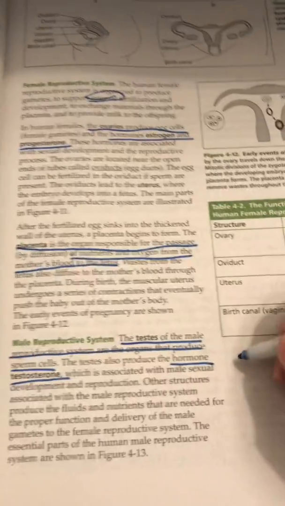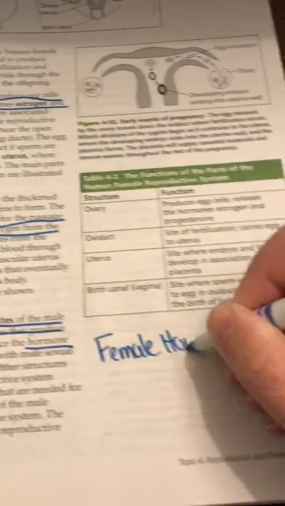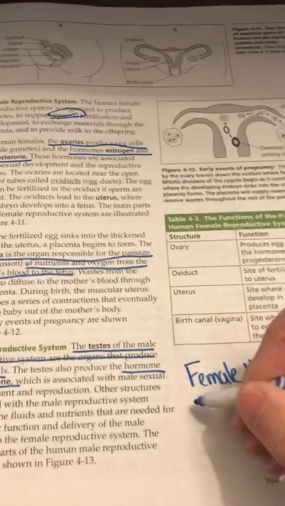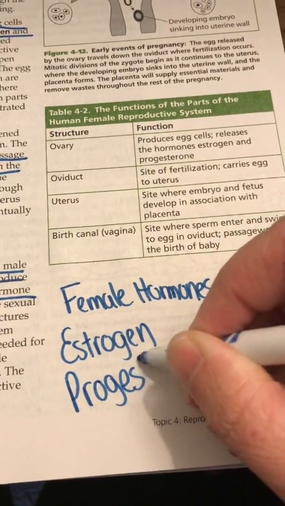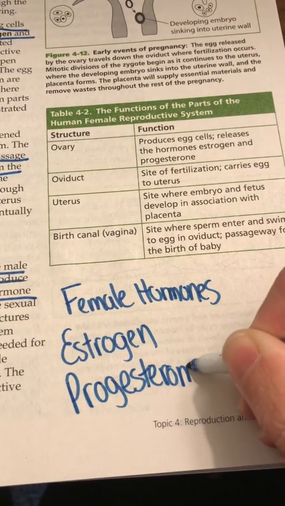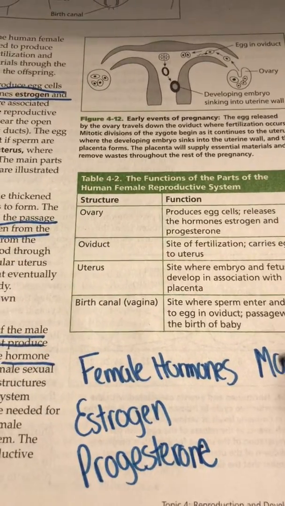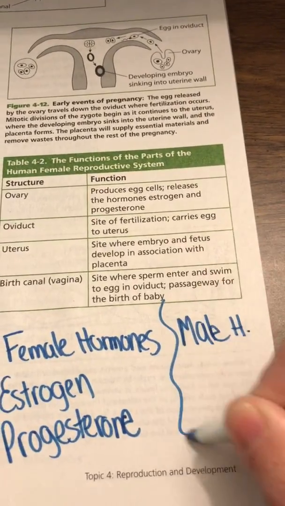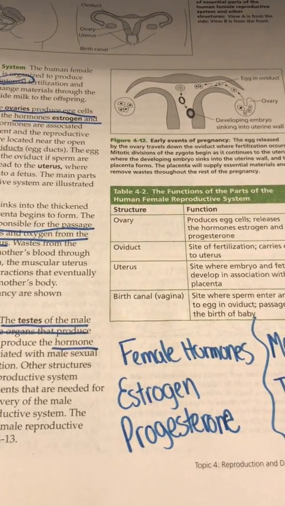So I'm just going to put female hormones are estrogen and progesterone. There we go. And male hormones are testosterone.